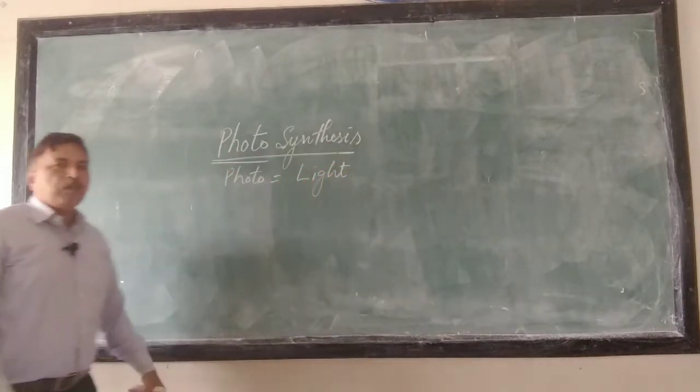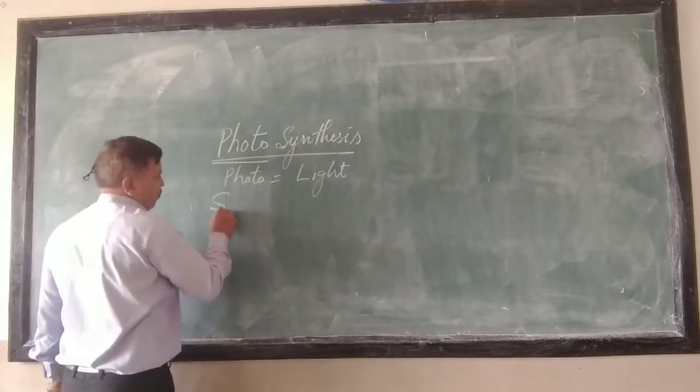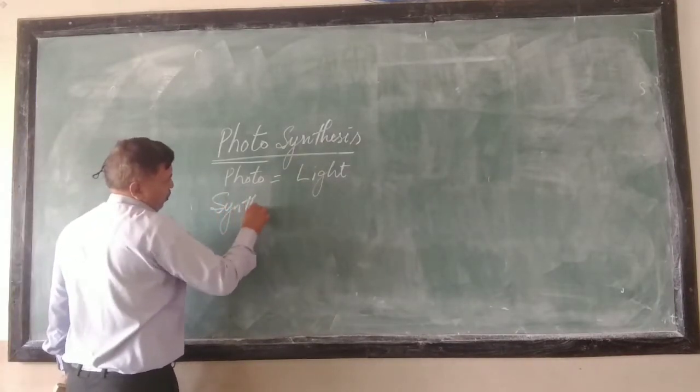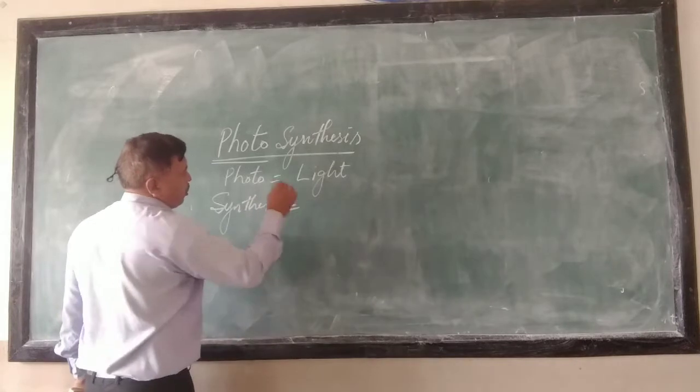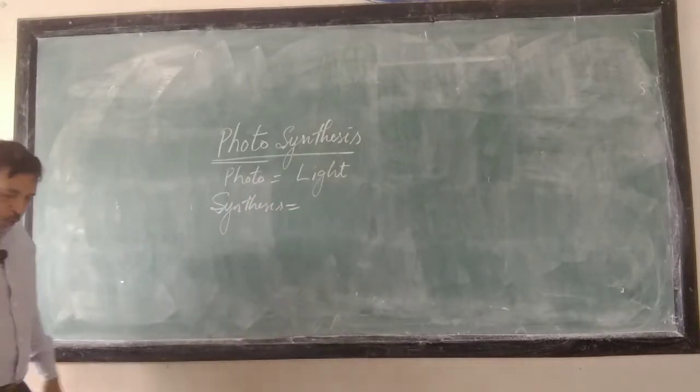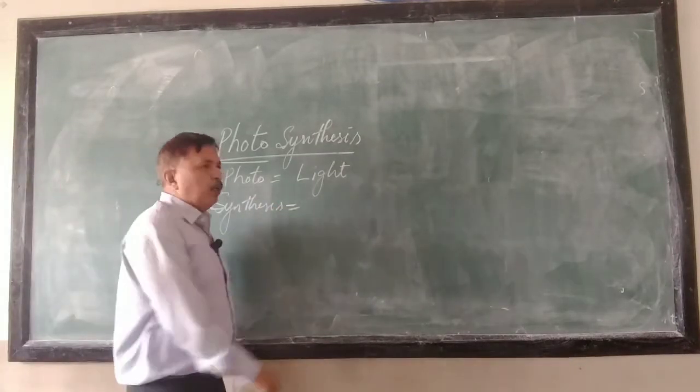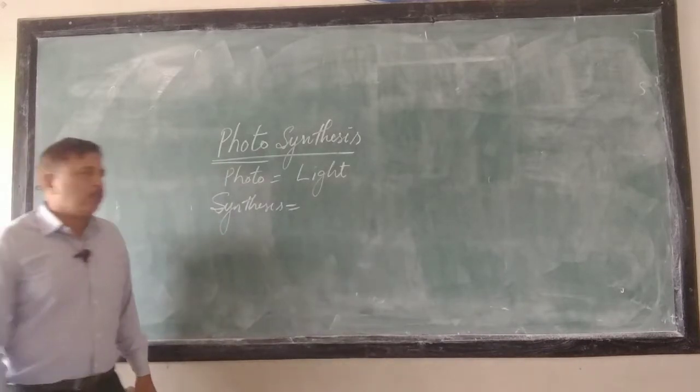The second word, synthesis, means to make something new using certain raw materials.